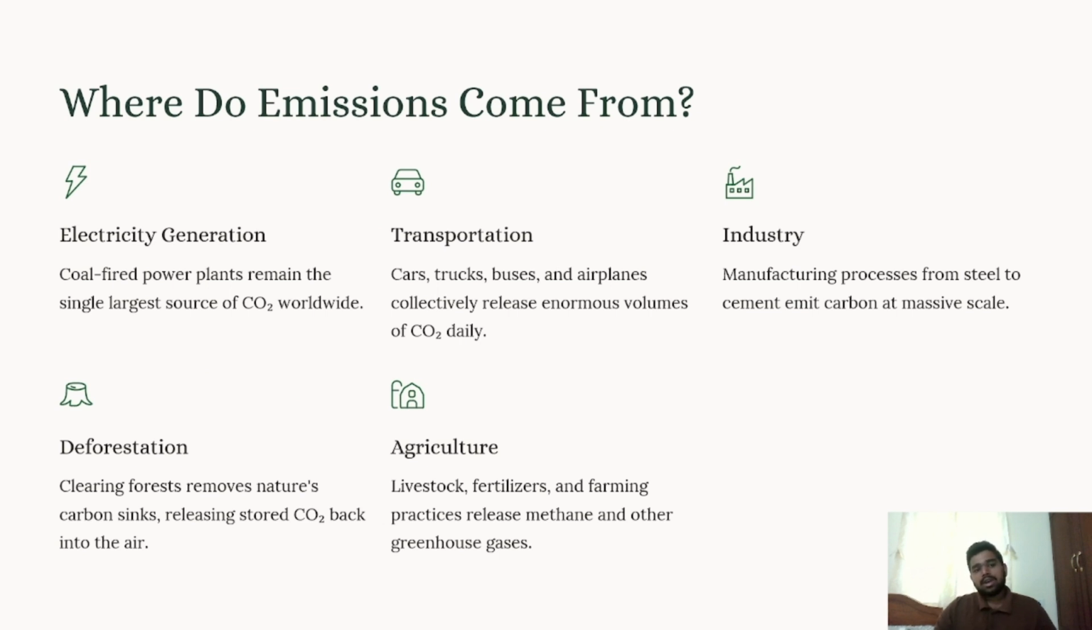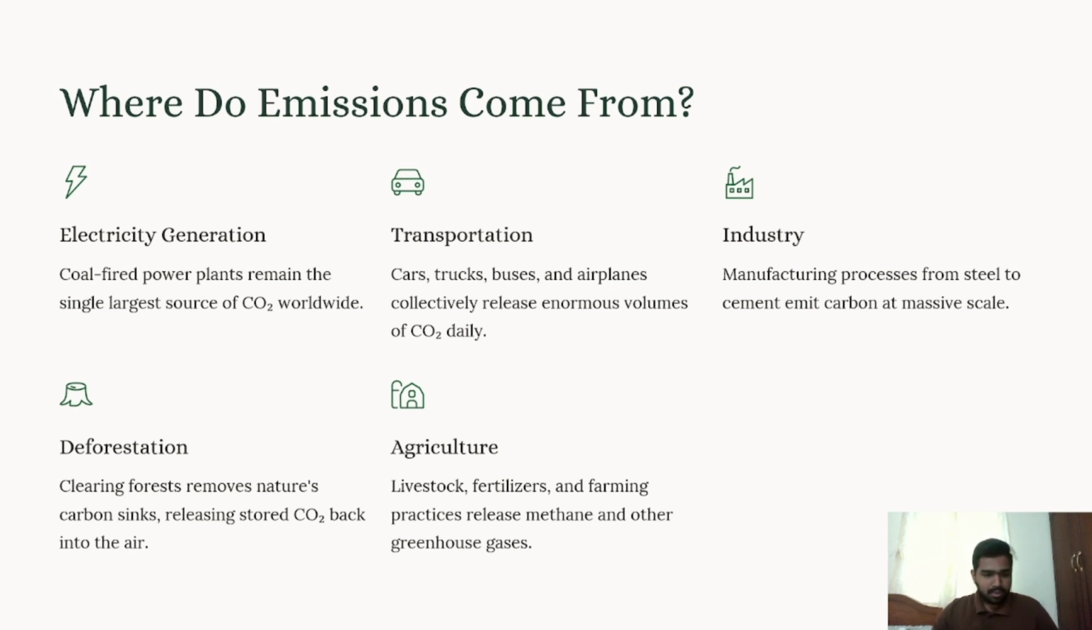And here we can see, where do the emissions come from? The emissions basically come from electricity generation, transportation, and industries, and also from deforestation and agriculture. In electricity generation, coal-fired power plants remain the single largest source of carbon dioxide worldwide. Under transportation, cars, trucks, and other vehicles release enormous volumes of carbon dioxide daily. And on the industry side, manufacturing processes from steel to cement emit carbon at massive scale.